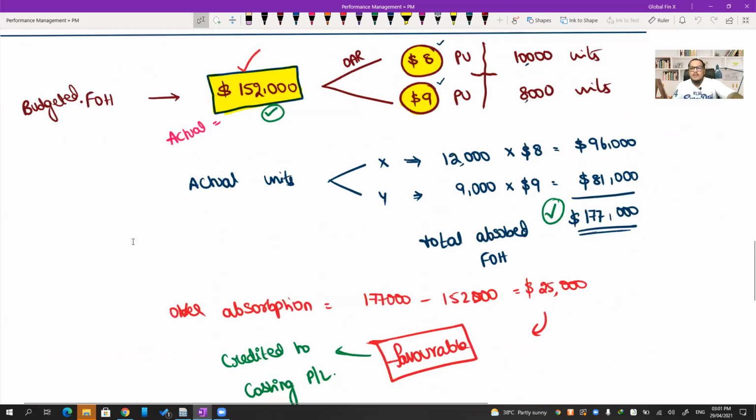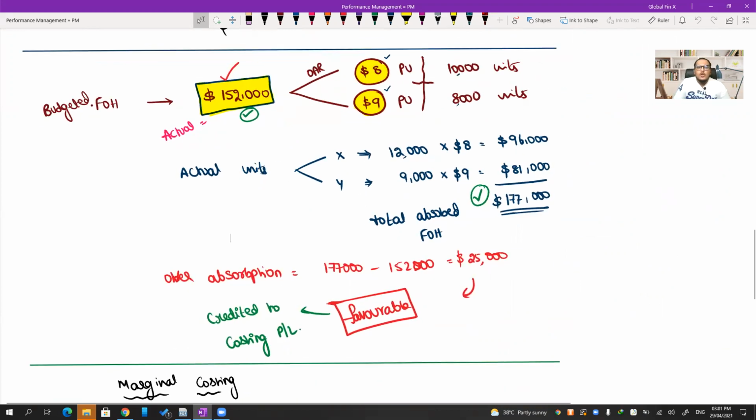Just look at this example, guys. What happened here? You budgeted 152,000 as your fixed overheads. Based on that, you calculated an absorption rate and absorbed the fixed overheads into the number of units or whatever base. Here we took number of units as the basis. So we started absorbing. So actually we absorbed 177,000 into the units. This is based on the standard. Sir, what is the standard? OAH is your standard.